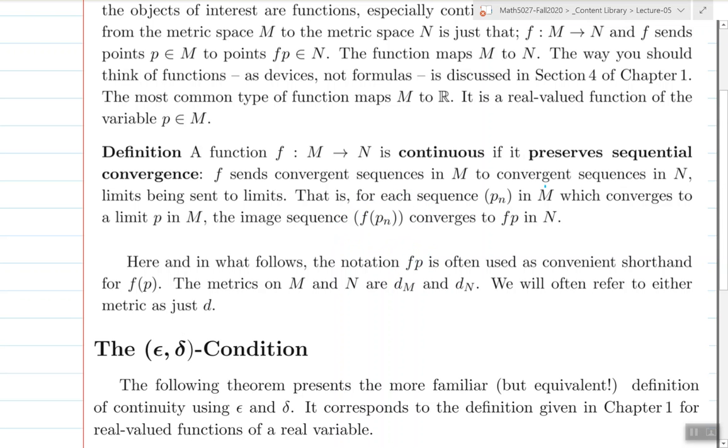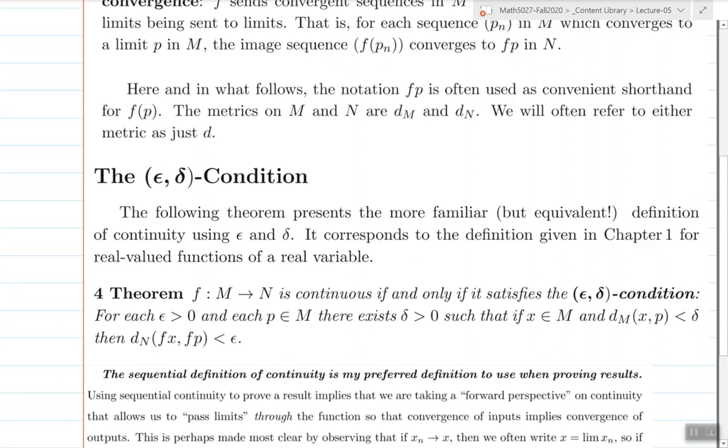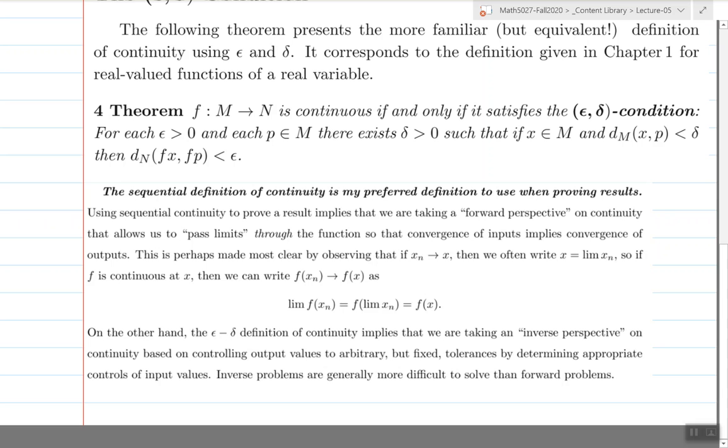But this is a great definition because the proofs are: let Pn be a sequence in M that converges to a point P, and then you need to show that f of Pn converges to f of P in this new metric space N. So the proofs are pretty short. They're very direct. It's a very forward perspective. This is what I say at the bottom of this page, so you should read it. The idea is that a limit passes through a function. So the limit of the function values on xn, existing in that new metric space right there, the limit of the function values is the function of the limit. That's what I'm showing in symbols here, that the limit passes through the function. So that's a nice way to think about continuity.